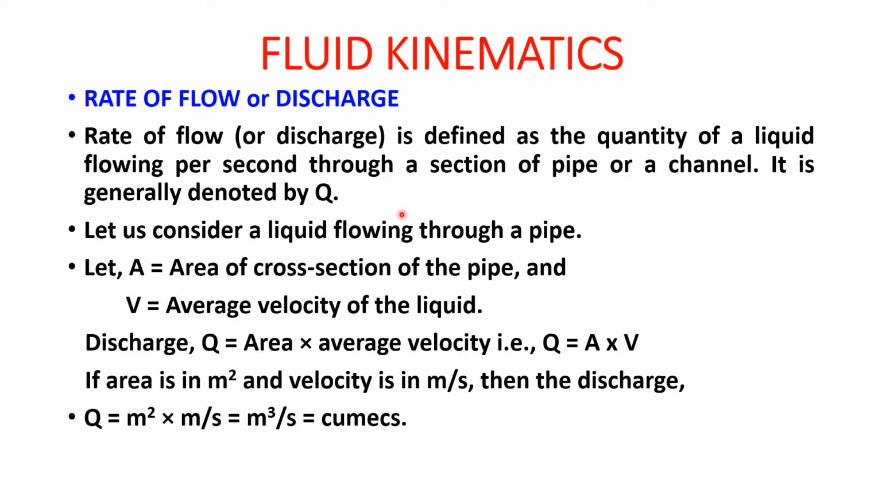We can consider a liquid flowing through a pipe having capital A as the area of cross section of the pipe, and V as the average velocity of the liquid. So discharge is equal to area into average velocity, that is Q = AV. If area is in meter square and velocity is in meters per second, then the discharge unit becomes meter square into meters per second, so it becomes meter cube per second, that is cumecs.